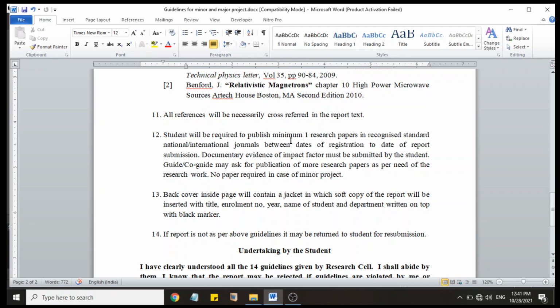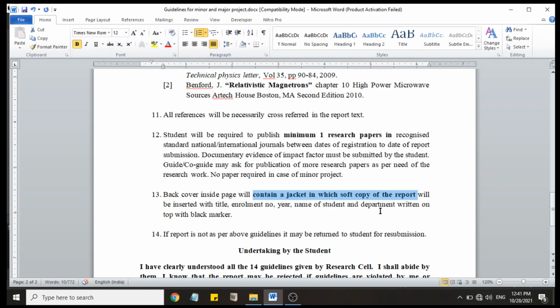Student will be required to publish minimum one research paper. It is optional in case of minor and major project, but if you do this, it is more appreciable. So please write one research paper if possible. Back cover inside will contain a jacket where you can keep a soft copy of your report. So you must attach a soft copy of your report at the last page of your final report.